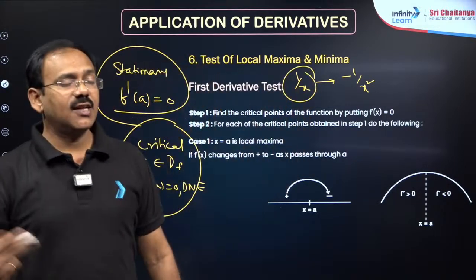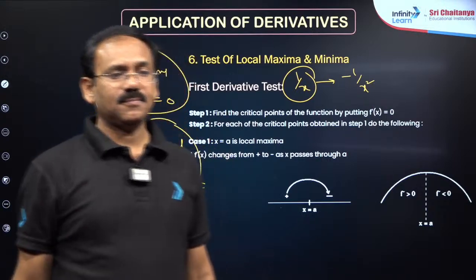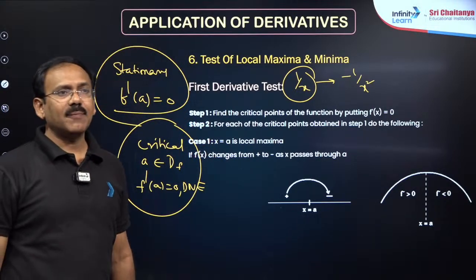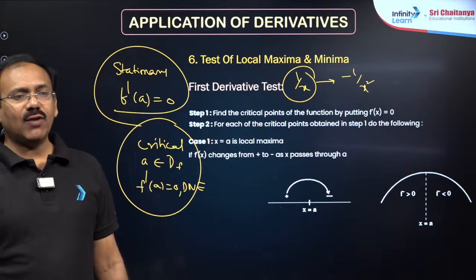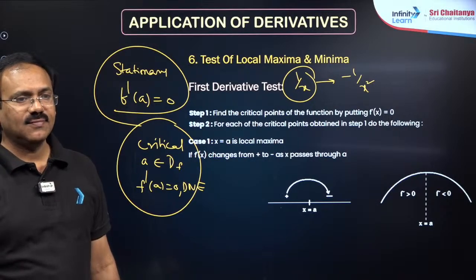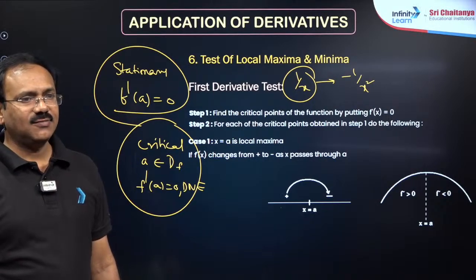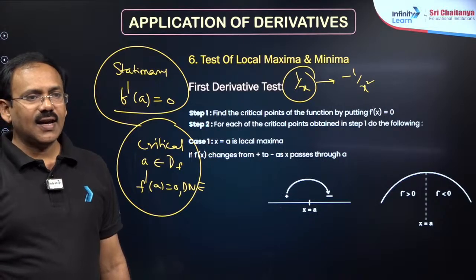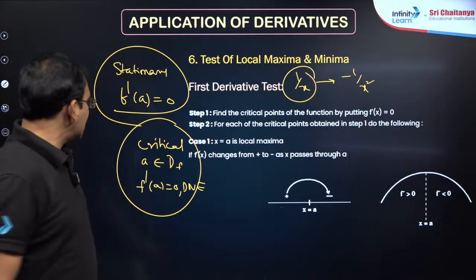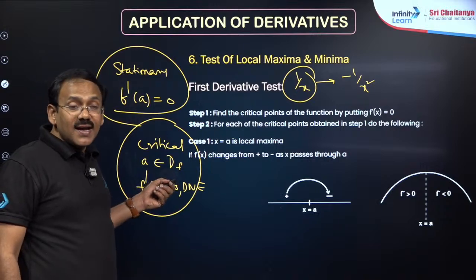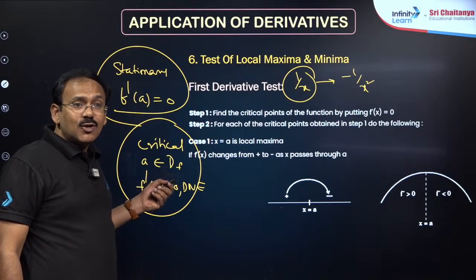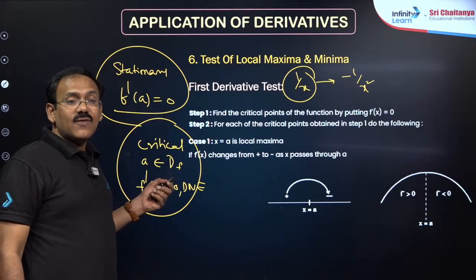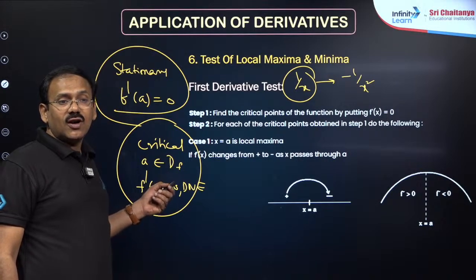Quick. One? See, critical points are the points of the domain where the derivative is 0 or does not exist.